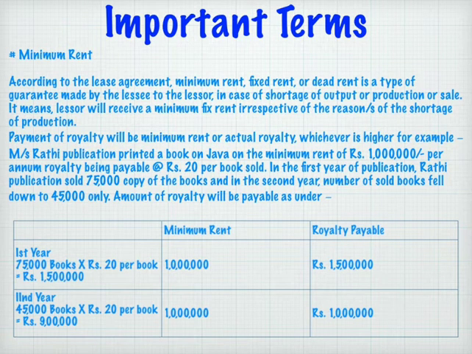While making or digging a mine, it takes a lot of time. There is no output during this period, and since there is no output, there would be no royalty to the landlord. The landlord will suffer hardship. In order to avoid hardship to the landlord, a minimum amount per year is paid to him during the initial period. Similarly, it takes a lot of time to set up a factory to produce a patented article.